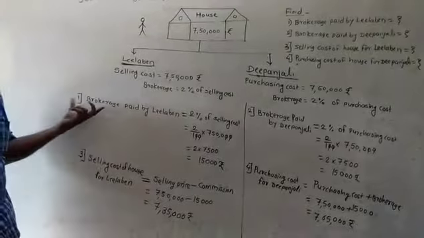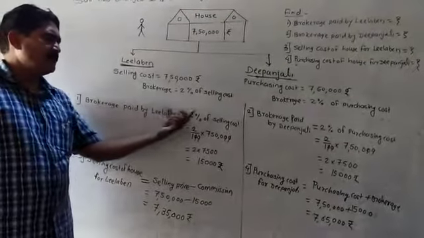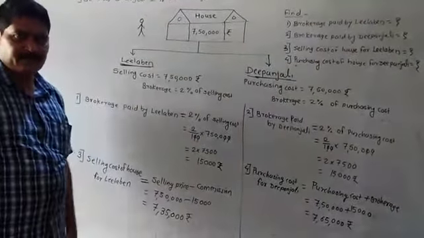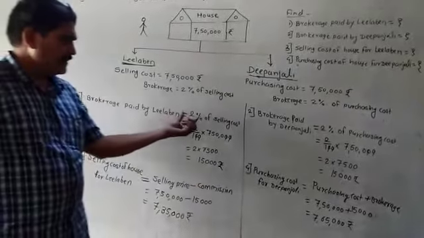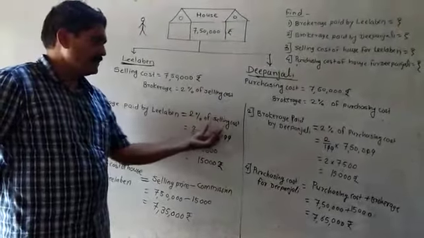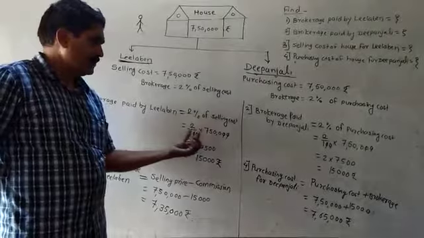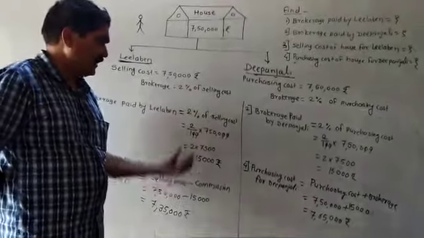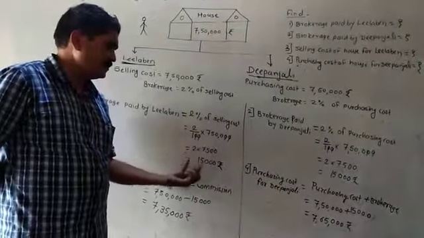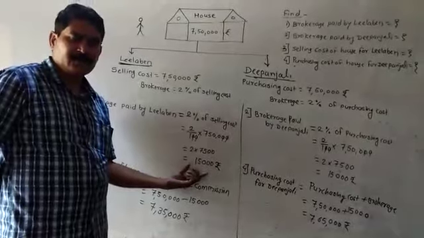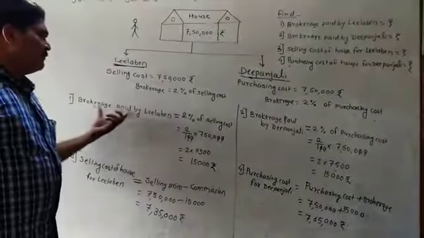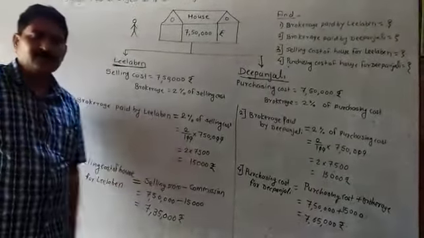So I will say that brokerage paid by Leela Ben is equal to 2% of the selling cost. Then I will say that 2% means 2 upon 100 multiplied by the selling cost, 7,50,000. So you have to strike these two zeros, and 2 multiplied by 7,500 is equal to 15,000. Means this brokerage paid by Leela Ben is equal to 15,000.